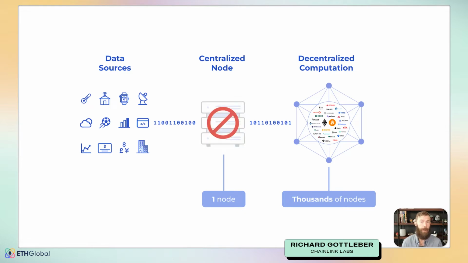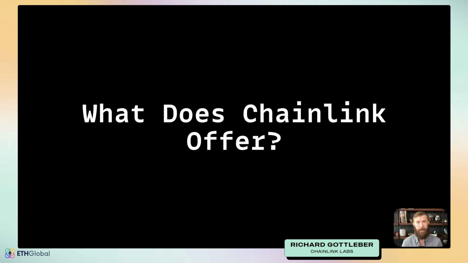If something were to happen to that node, or if that node were to be a bad actor, well, you're kind of in trouble because you have centralized that. And that, again, is what Chainlink offers. It offers a decentralized oracle network. So the oracle network that Chainlink offers is much like the network of a blockchain, where there are multiple nodes participating, but they are participating in a decentralized fashion.